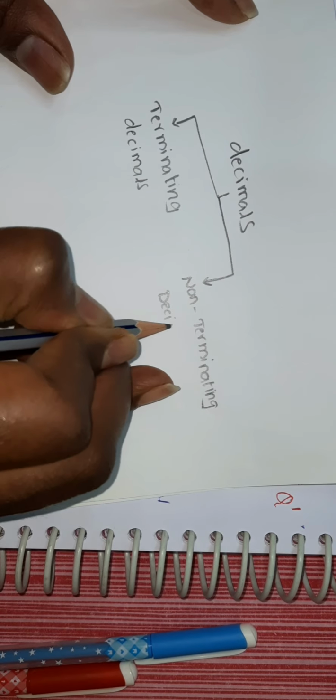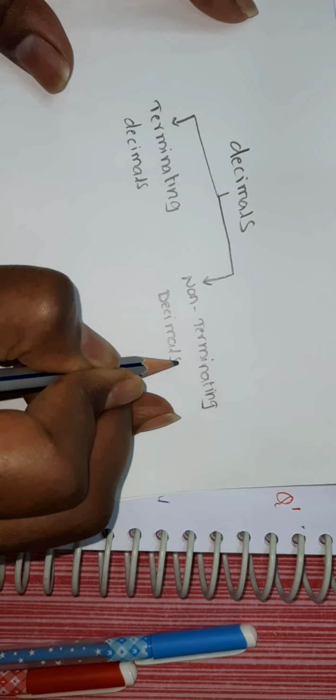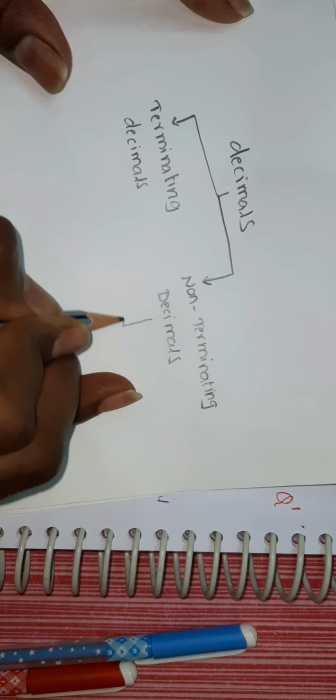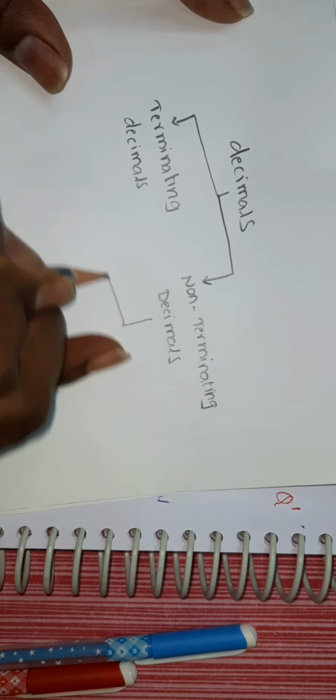Non-terminating decimals. Again, these non-terminating decimals are classified into two types. One is the recurring decimals. Another one is the non-recurring decimals.